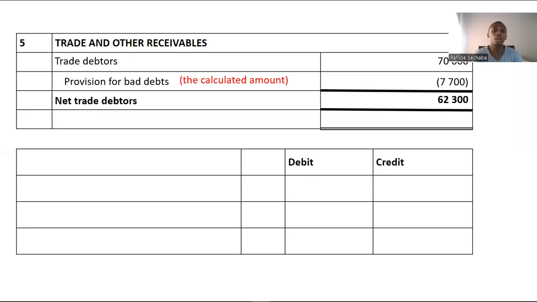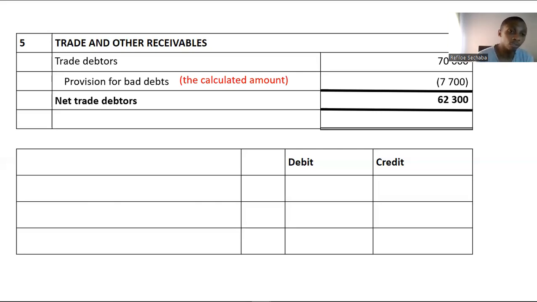Asset is simply economic benefits, or in easy terms for high school purposes, it's simply money you expect to get from your assets when they are converted into cash. Because we don't want our debtors to remain in our statement of financial position as debtors. We need to make sure that we reflect them at the correct amount, because we need to convert those trade debtors into cash. They need to pay us.